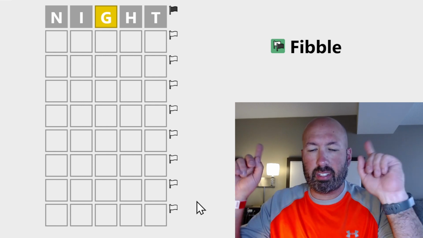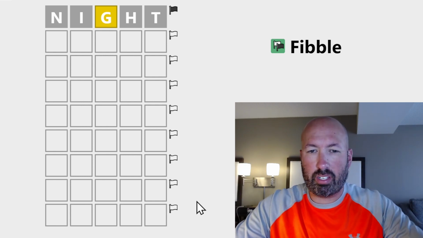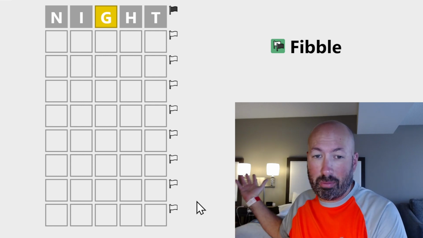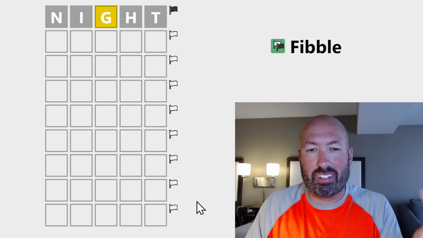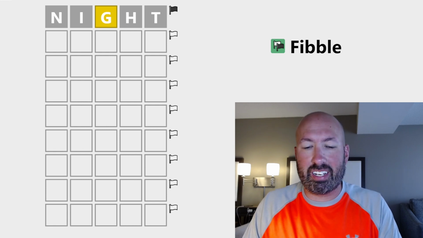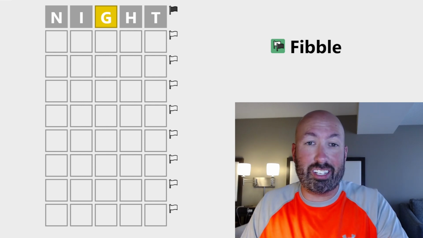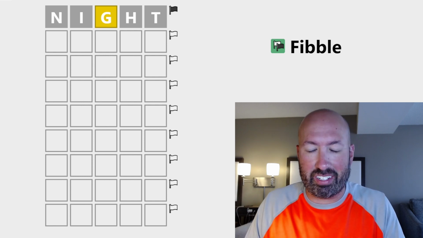And normally I have the keyboard above me, but I'm on a smaller screen because I'm traveling. I'm in a hotel room, as you may notice here. And so it's not going to have the keyboard on the screen. Sorry. We're just going to have to deal with it. I don't have it on my screen either, so I can't see it. So it's going to be a little bit interesting.